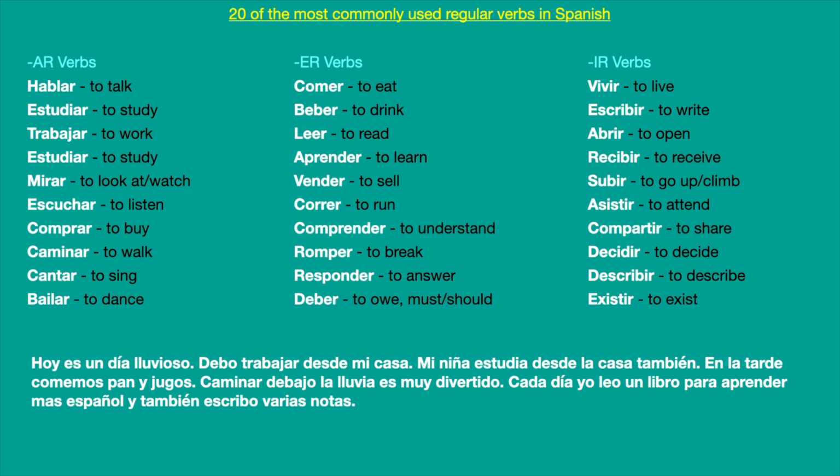So here, for example, we have one example. Hoy es un día lluvioso. Debo trabajar. We already know the verb deber. Debo trabajar desde mi casa. We already saw the possessive, when you say mi casa, my house. Mi niña estudia, my daughter, mi niña estudia.